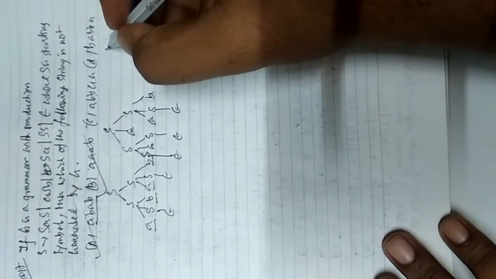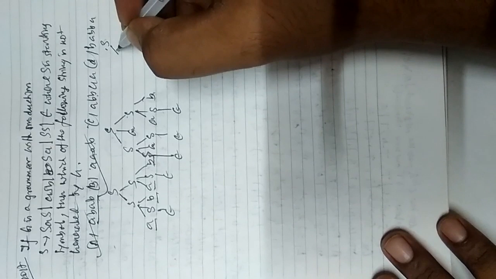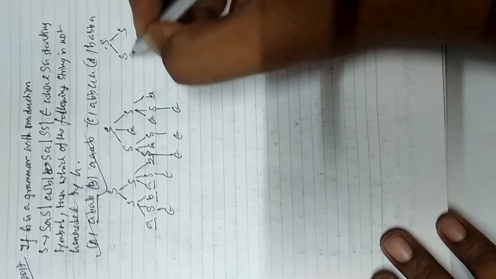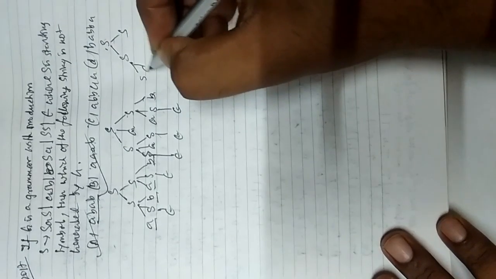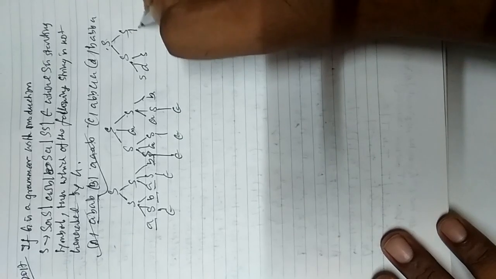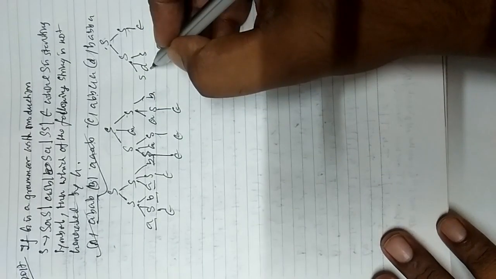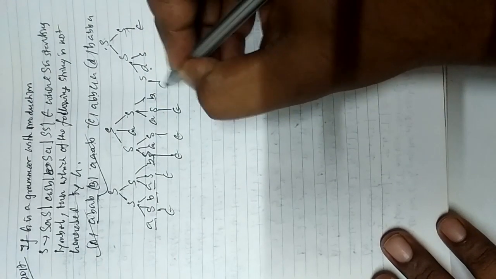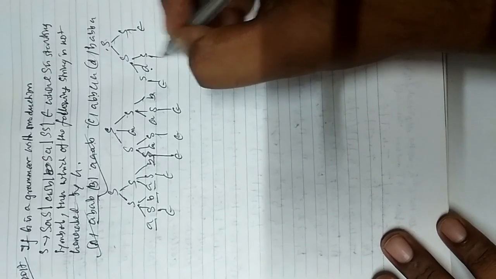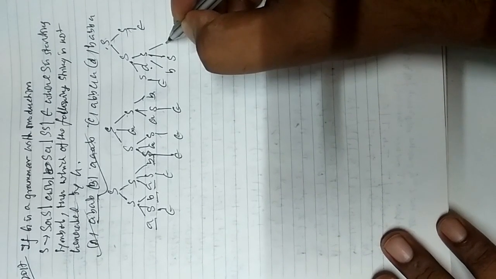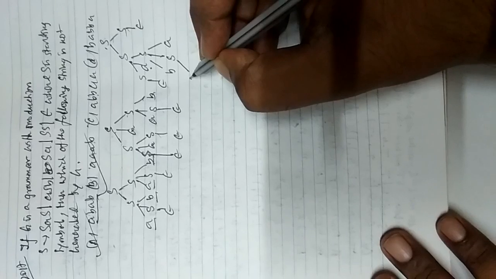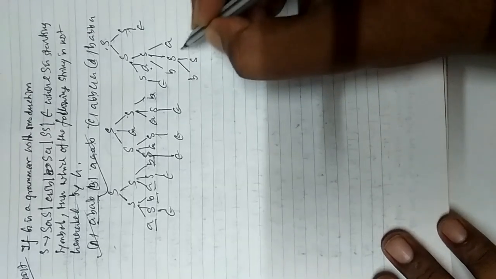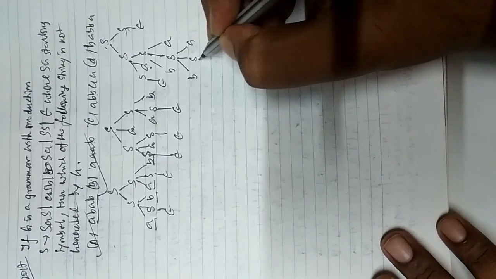Now about this one. So let us start with S. So SAS, this epsilon, now this epsilon, and from S you can draw BSA, again you can draw BSA, and replace this S by epsilon.